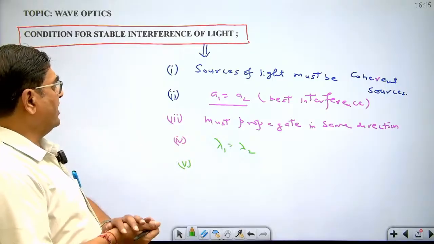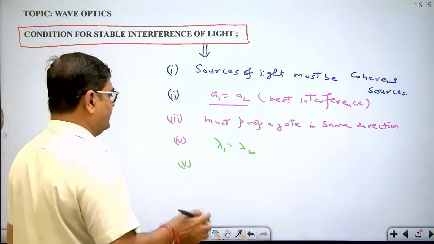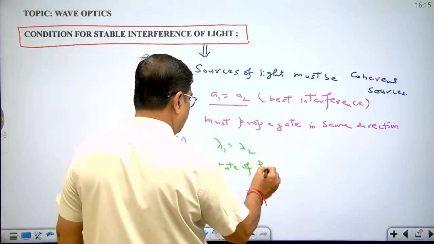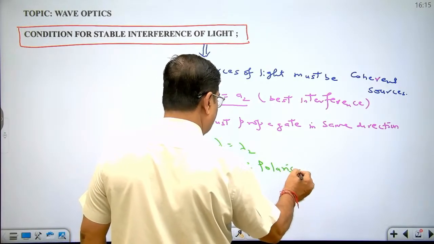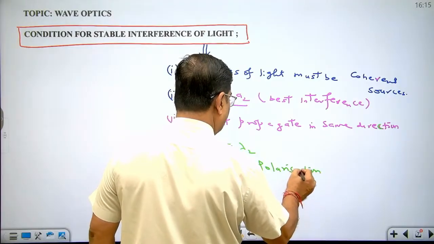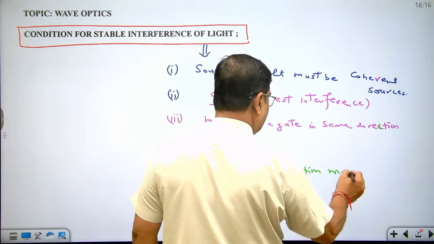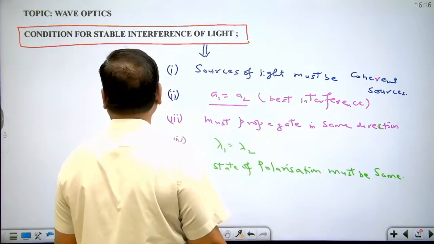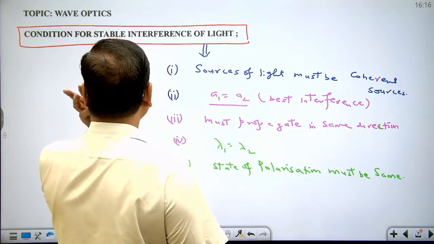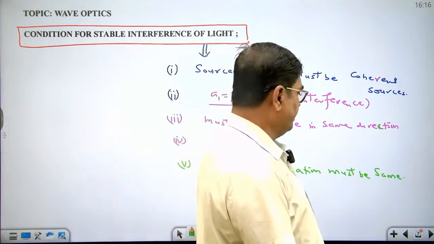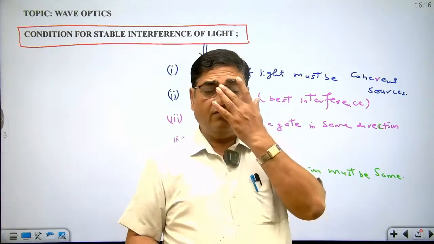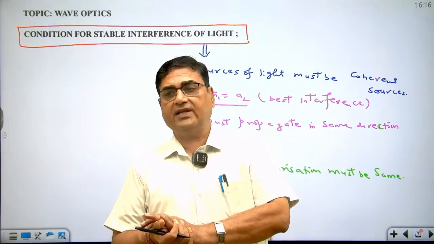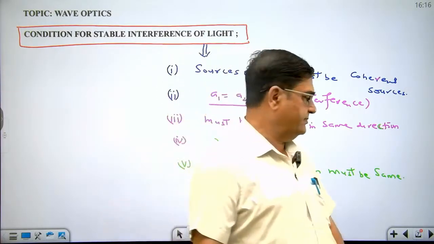None of the waves should be polarized; if any is polarized, the state of polarization must be the same. These are the important conditions for a stable interference pattern, okay? And what happens in interference? Energy remains conserved, only redistribution of energy takes place.